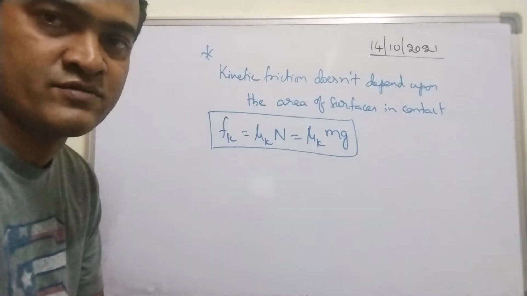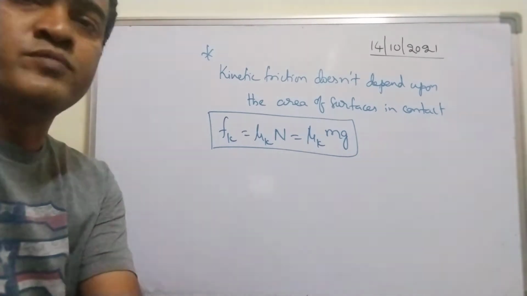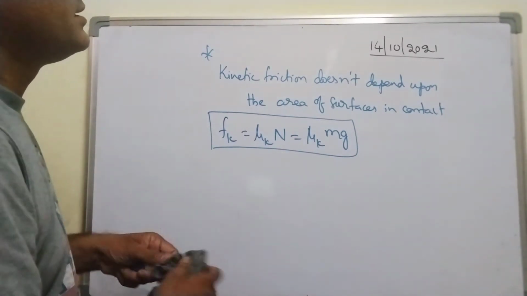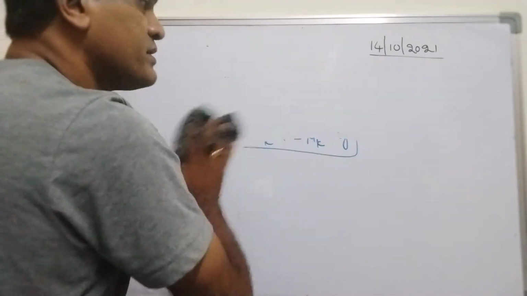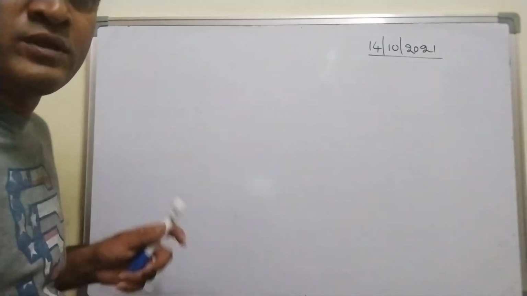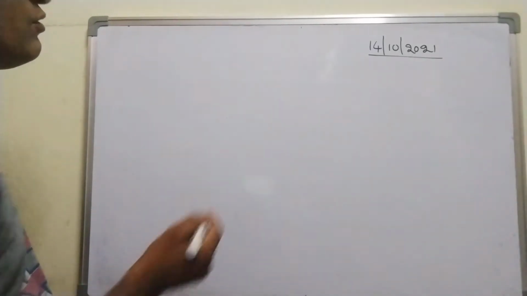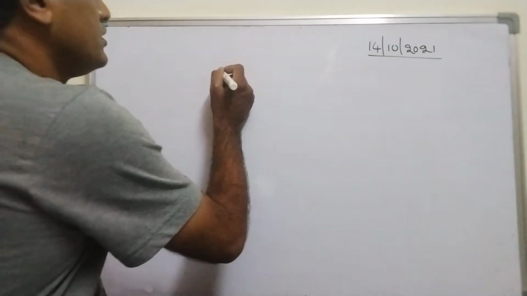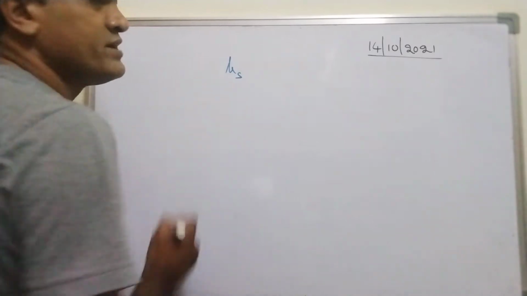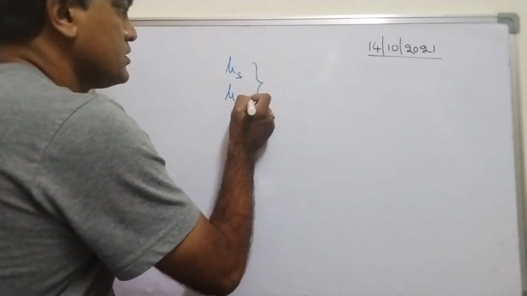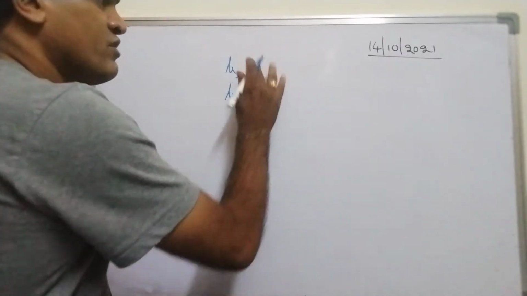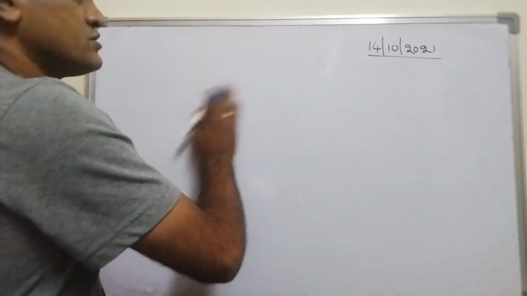In the last class that I gave you, I'm just giving you brief, right? Till here we have discussed. And what about mu? Mu depends upon what? Mu depends upon whatever I have written till now. Mu s I have written, and also I have written mu k. These two will come under mu only, and one more is there. Let me discuss that one also.